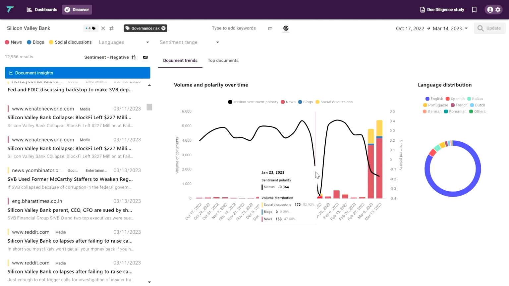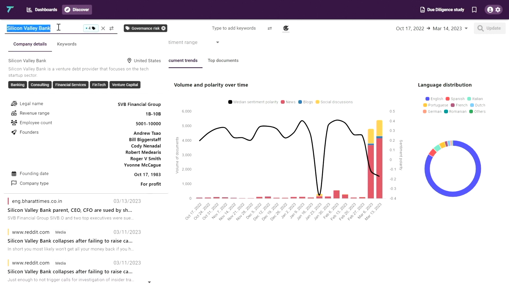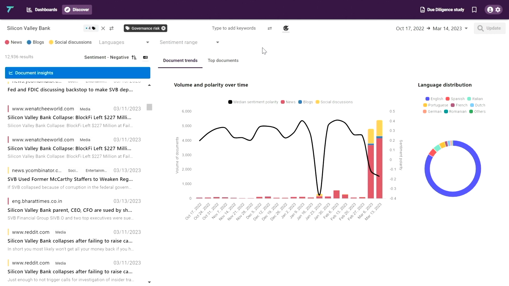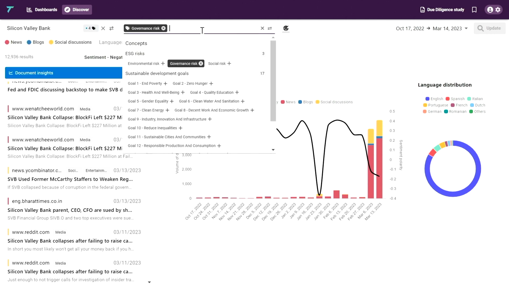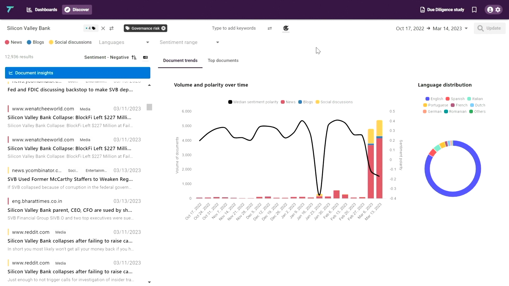And so we can do a lot of things with the platform. We can automatically select Silicon Valley Bank and all of the underlying entities from our knowledge graph. More than 5 million companies are covered. We can select a specific type of risk or create our own custom risk from the platform. Here, we just selected governance risk. And we can immediately access the underlying contents and rank them by negative sentiment, for example.